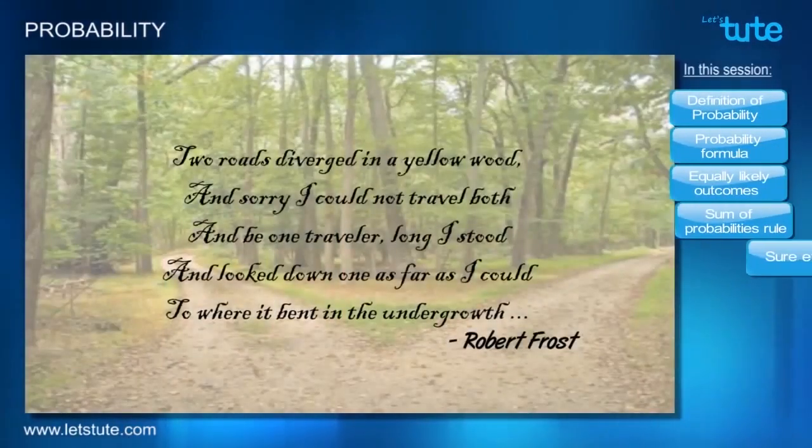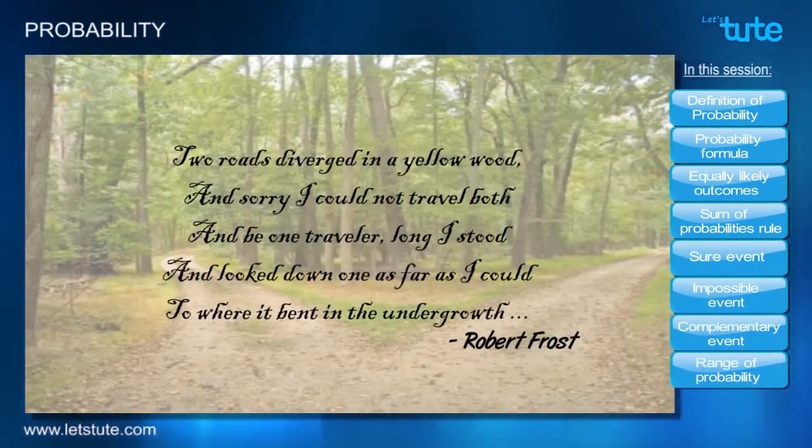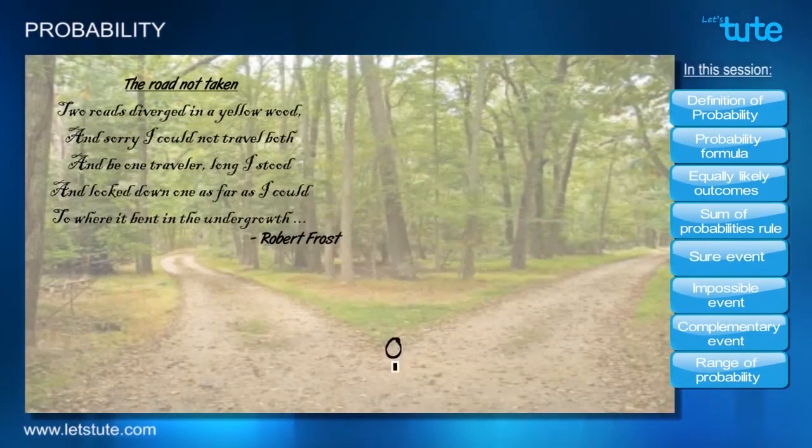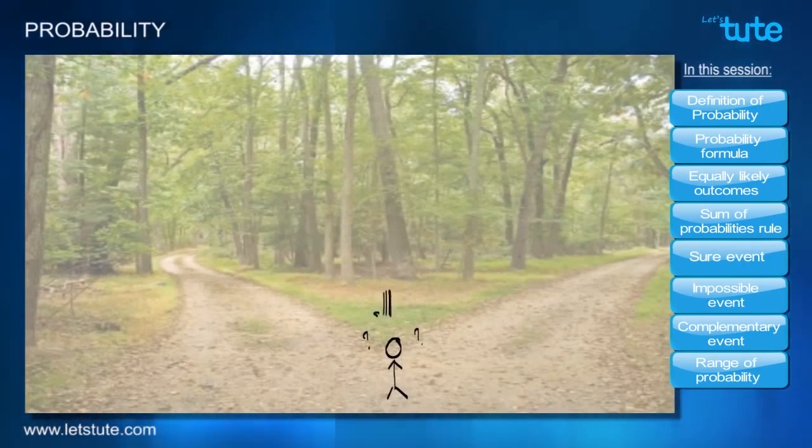Hey everybody, we are looking at some lines by Robert Frost from his poem The Road Not Taken, where he describes his journey in a forest, coming to a pause suddenly when the road by which he was traveling diverges into two. Let's imagine, just like him, we were also stuck in a situation. So the first thing that we naturally seek out is some kind of signboard or help or direction which can help us in making the decision between the two roads.